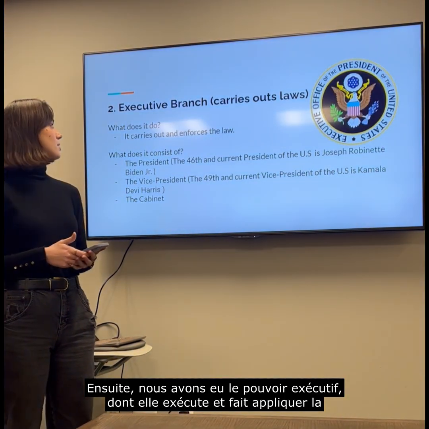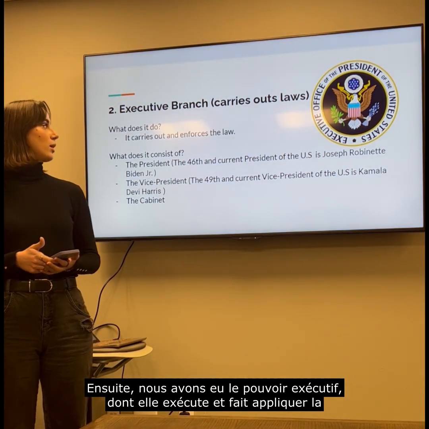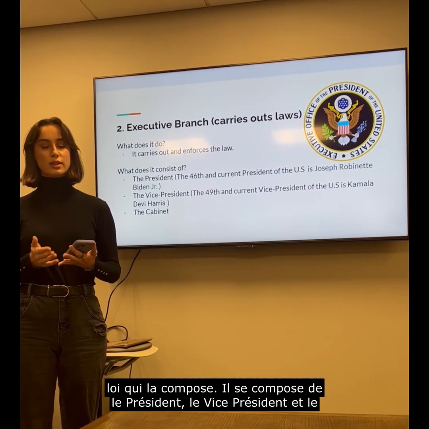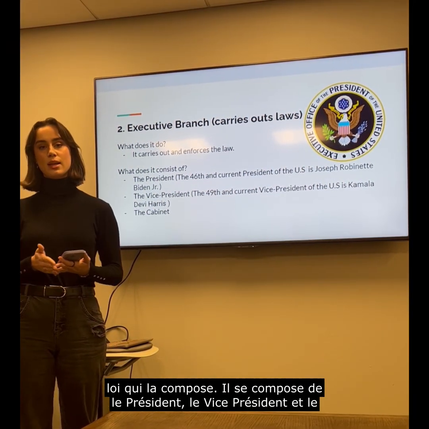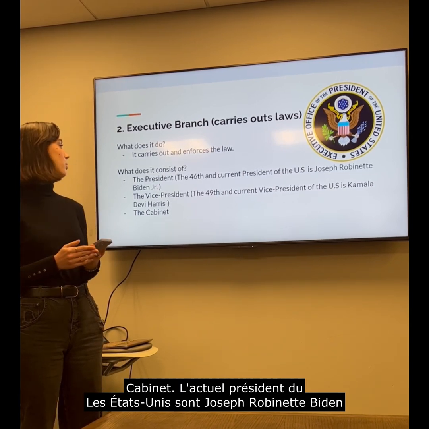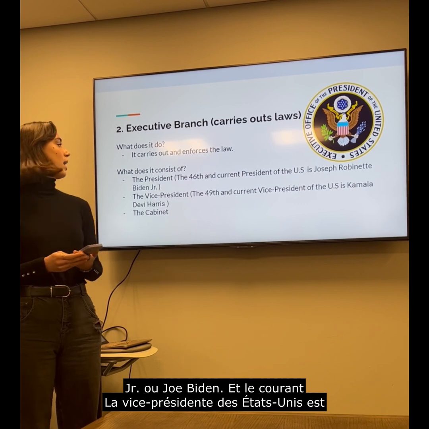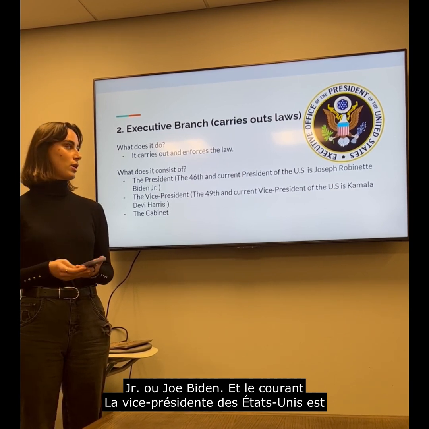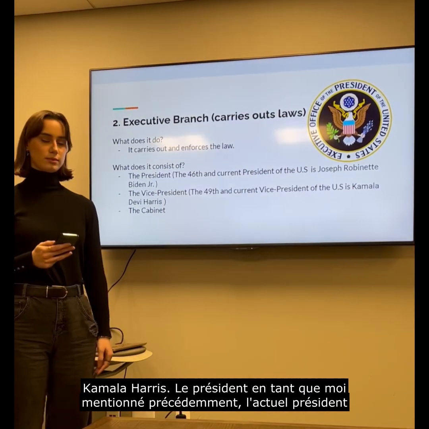So next we've got the executive branch, which carries out and enforces the law. What does it consist of? It consists of the president, the vice president, and the cabinet. The current president of the United States is Joseph Robinette Biden Jr., or Joe Biden. And the current vice president of the United States is Kamala Harris.